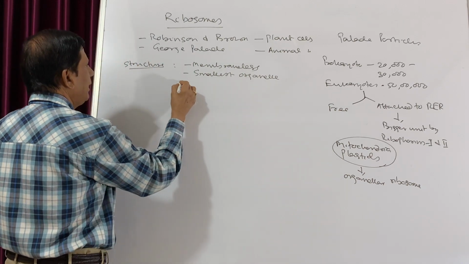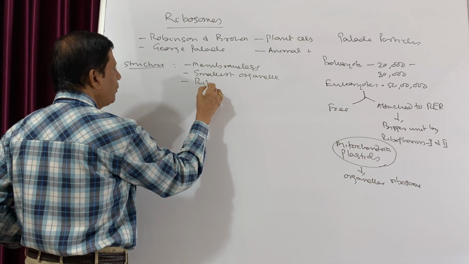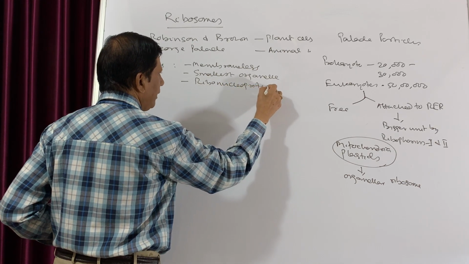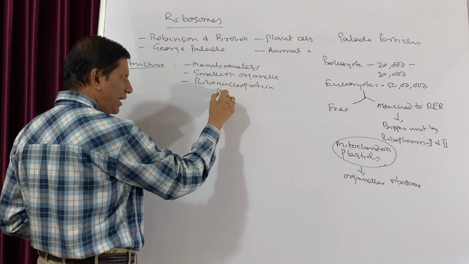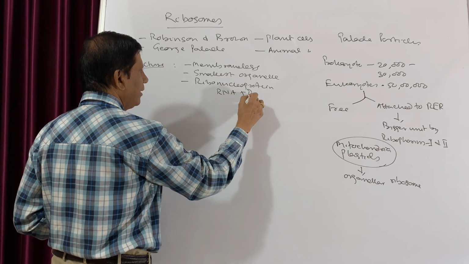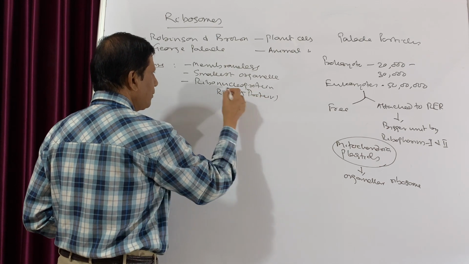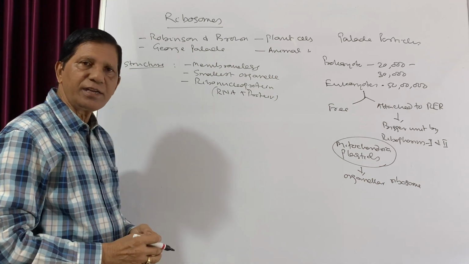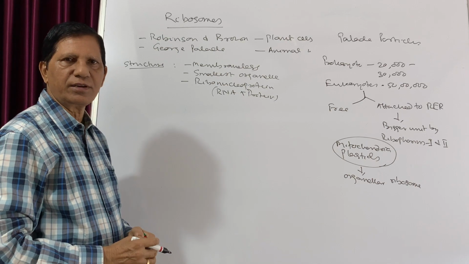It is a ribonucleoprotein, which means it consists of RNA and protein. That is why it is known as ribonucleoprotein. And because there is more RNA, ribosomes are also acidic in nature.